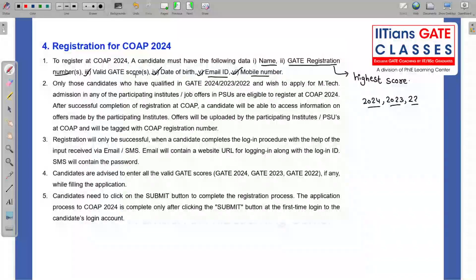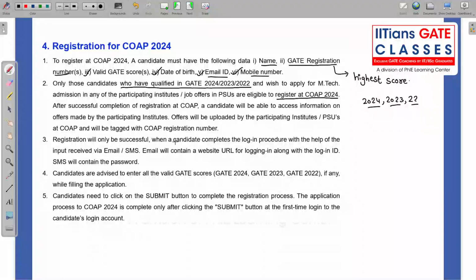It is written specifically that those who have qualified in 24, 23 or 2022 and wish to apply for M.Tech admission in any of the IITs or a job in PSU, specifically NPCIL, then you need to register for COAP, as I have already told you that it is mandatory.